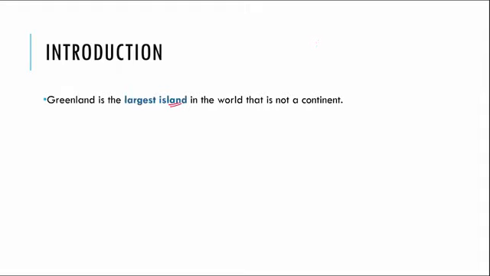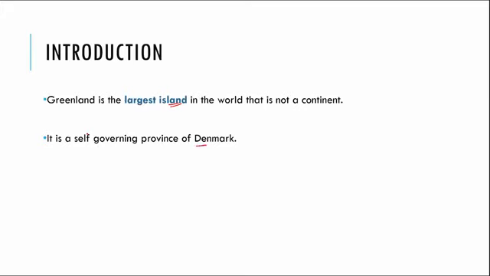Now, what is Greenland? Greenland is the largest island in the world that is not a continent. So, you should remember Greenland is not a continent but it is a country. And this country is a self governing province of Denmark.